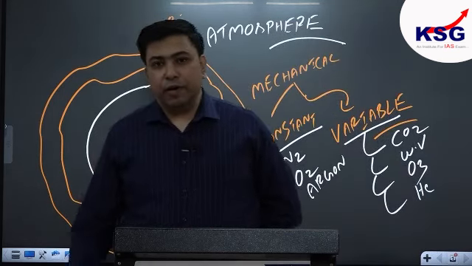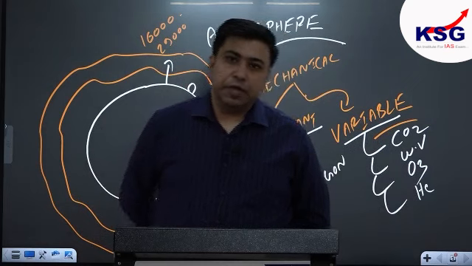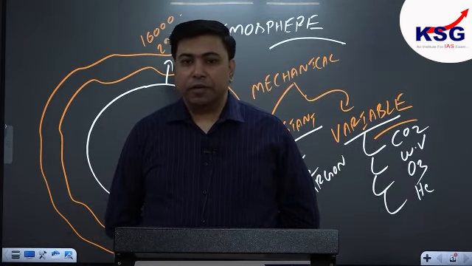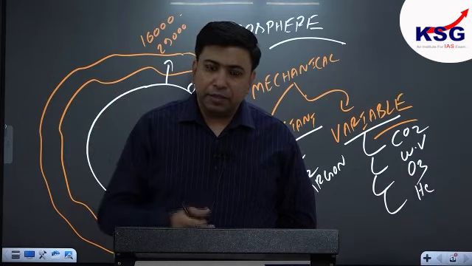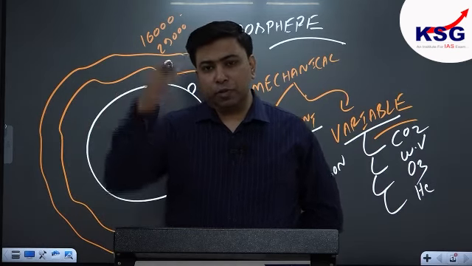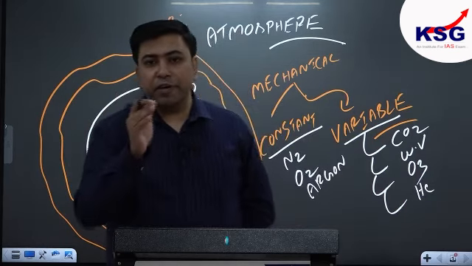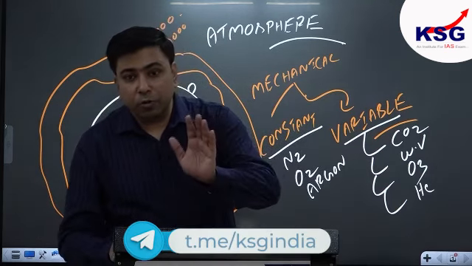I hope you know very well, nitrogen is present in so many forms like nitrous oxide, nitrogen dioxide, then we have ammonia, sometimes nitric acid. ये आप स्कूल से पढ़ रहे होंगे. So there are so many species of nitrogen that we find in our atmosphere. But nitrogen is a constant gas.